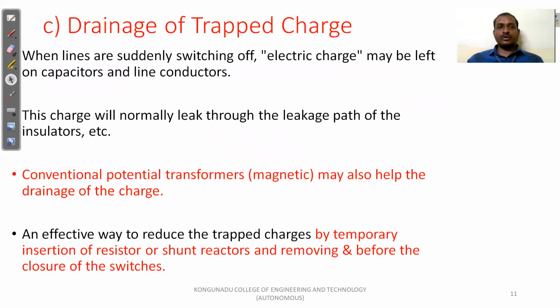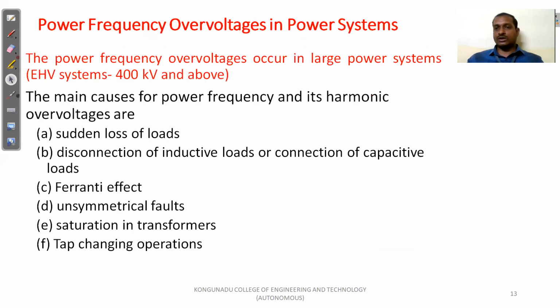Next, I'm going to discuss power frequency over voltages. Power frequency over voltages occur in large power systems, especially in EHV systems, 400 kV and above. This over voltage is at the normal operating power frequency, so it is called power frequency over voltage. The main causes for power frequency and its harmonic over voltages are sudden loss of loads. When load is suddenly lost, automatically the voltage will increase in the system.